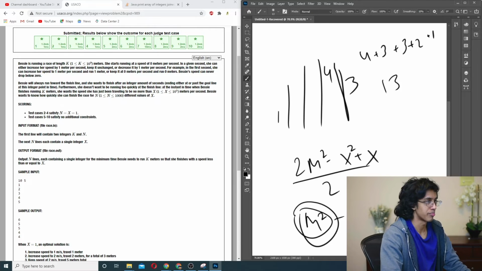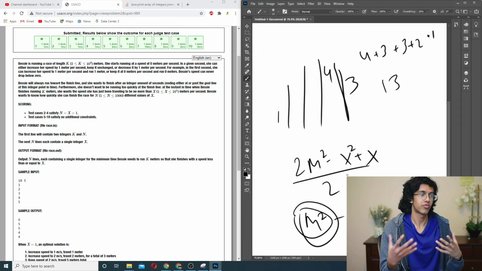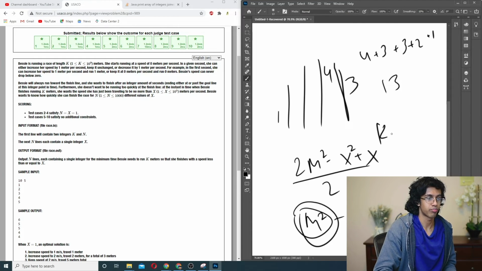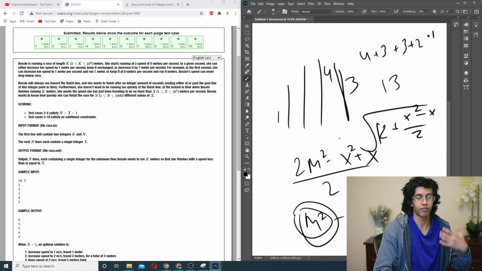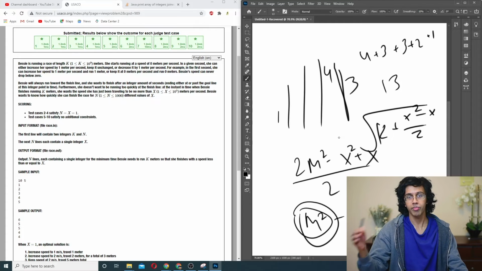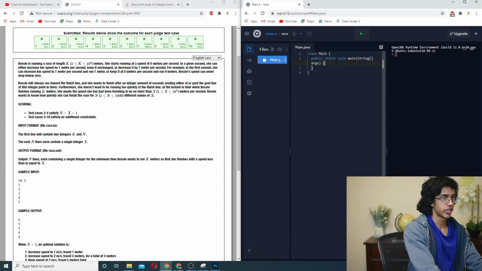Okay, let's do it. So basically the idea is we could just use math to find the m, right? We take the floor of the square root of k plus (x squared minus x) over 2, and we get our m. And then based on that, if there's 2m left over, then we have to add 2 more bars. If there's only m left over, we only have to add 1 more bar, and then we basically get our answer. Alright, let us start reading stuff in.